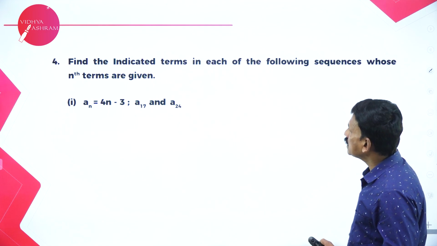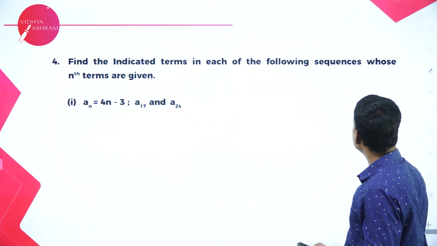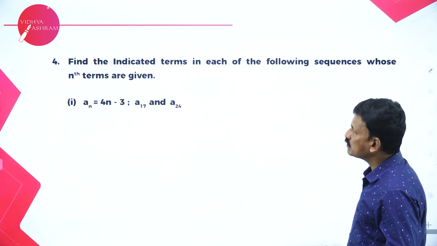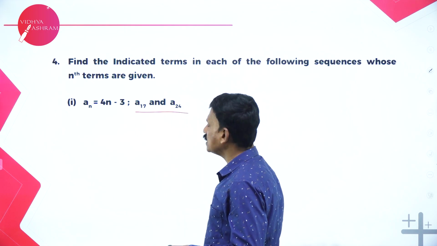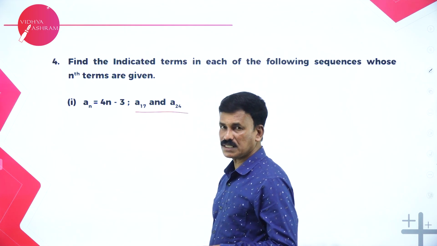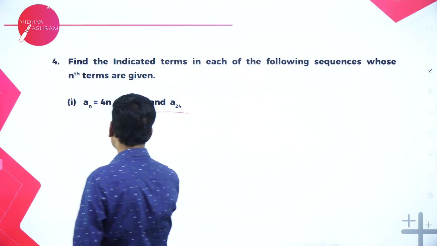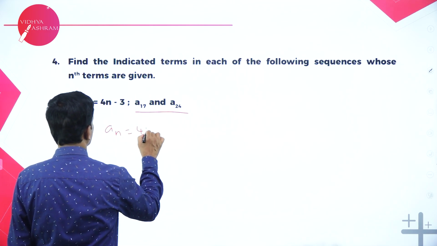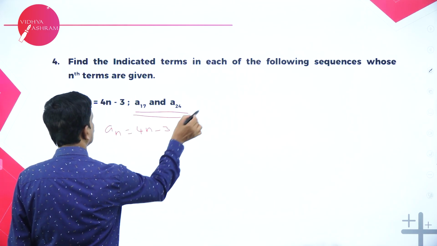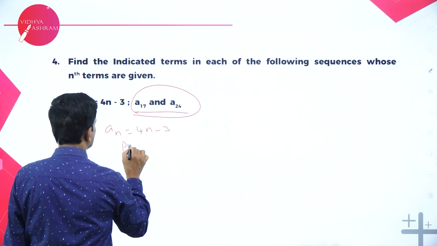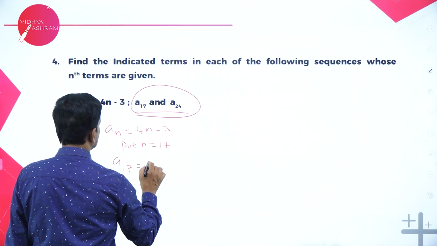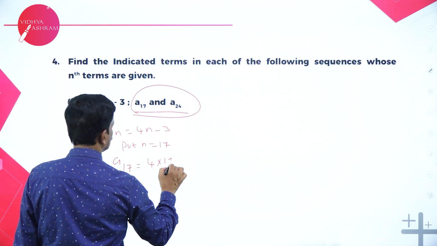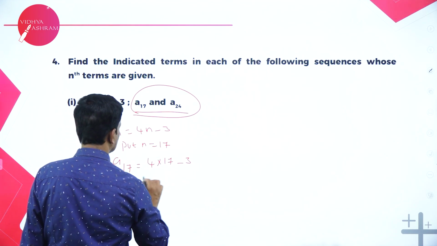Find the indicated terms in each of the following sequences whose nth terms are given. So we just need to find A17 and A24 where the nth term is given. What is given? An is equal to 4n minus 3. What is to find? A17. Put n is equal to 17 first. Then you will get A17 is equal to 4 into 17 minus 3.